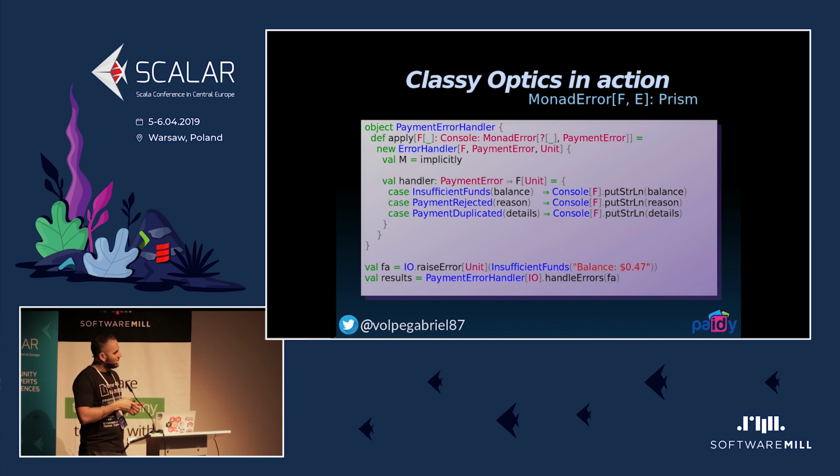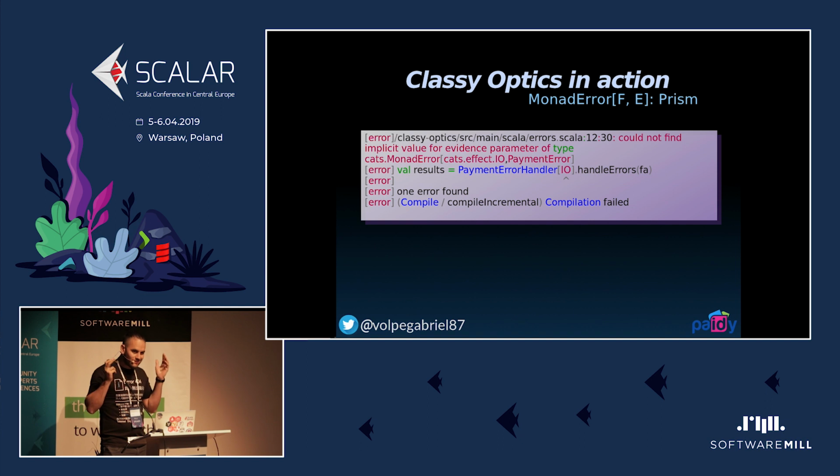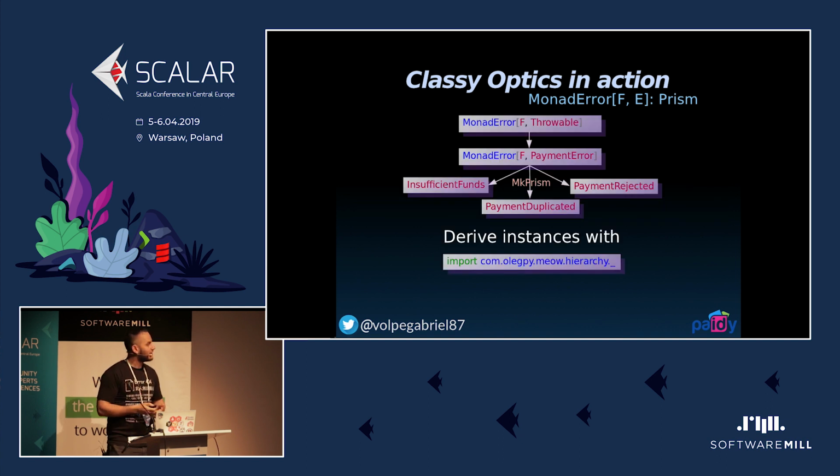And again, if you're familiar with the hierarchy of type classes of Cats Effect, IO already has a MonadError instance of Throwable. But here we are requiring a MonadError instance for PaymentError. So again, the Scala compiler will complain, and this will not compile. But thanks to Classy Prisms in this case, we can make that compile and work. The mechanism is exactly the same. We just add a single import, and the magic happens.